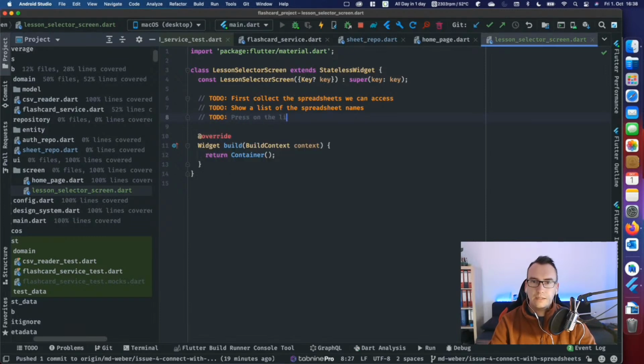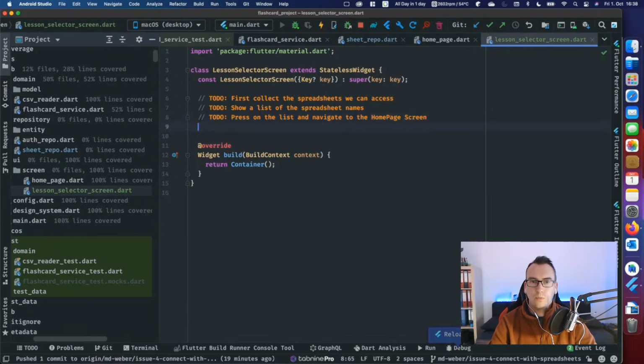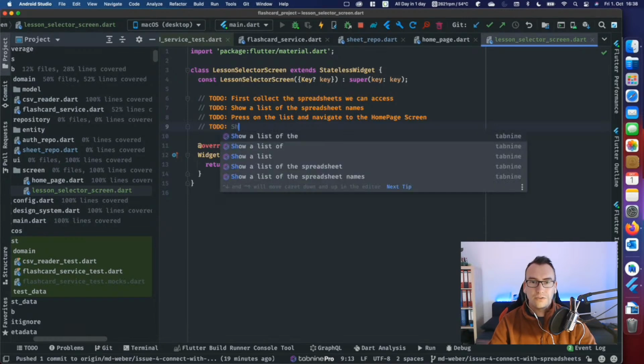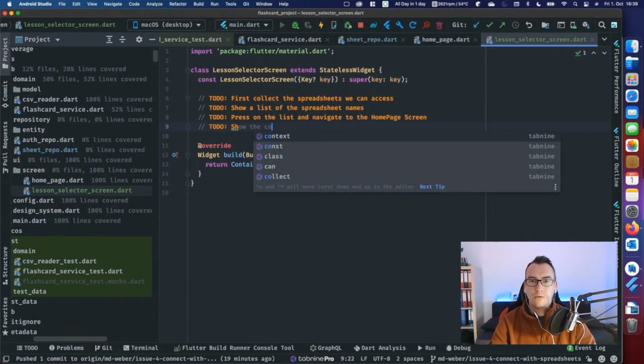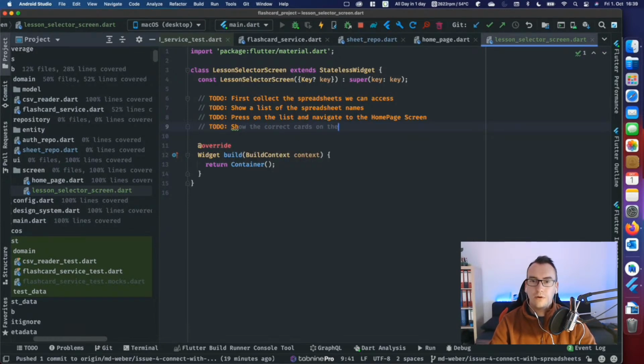Press on the list and navigate to the homepage screen. So that would be our way. And after that, we have navigated to our homepage screen. It would be even awesome if we then also directly show the correct cards on the homepage screen.